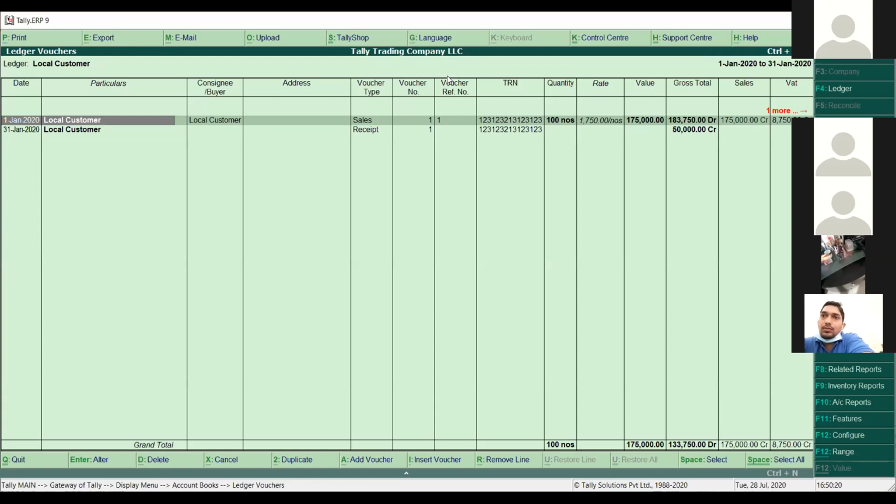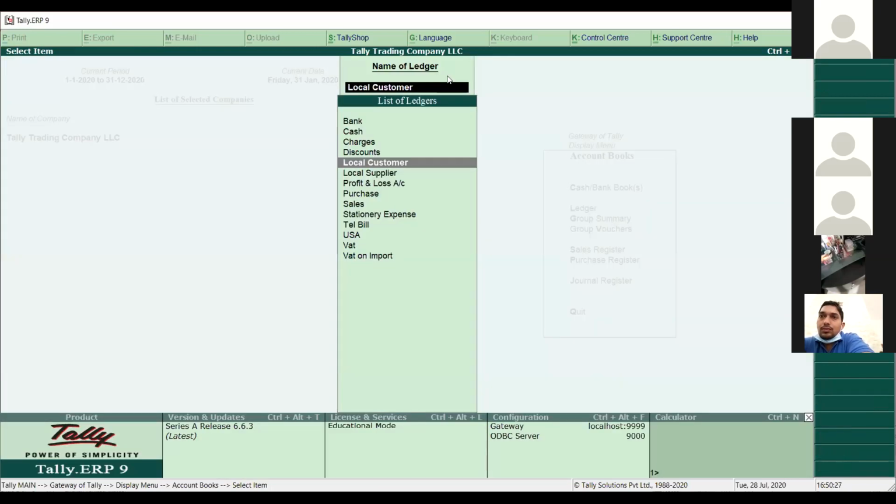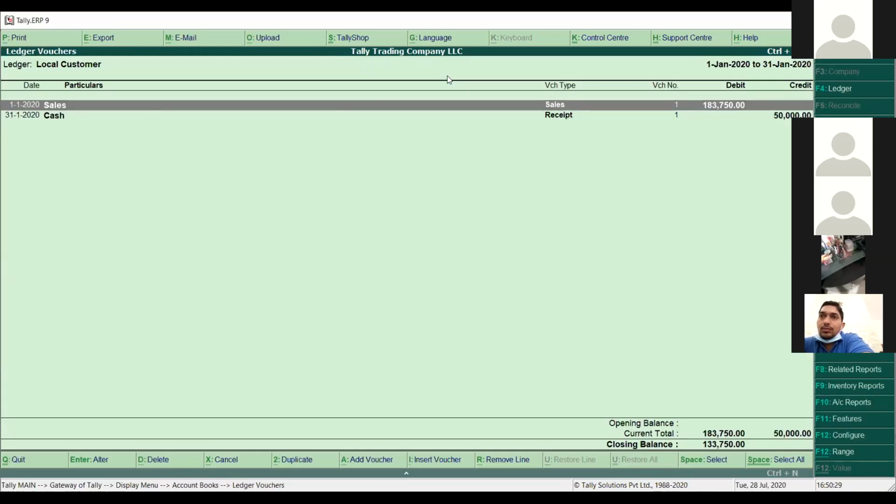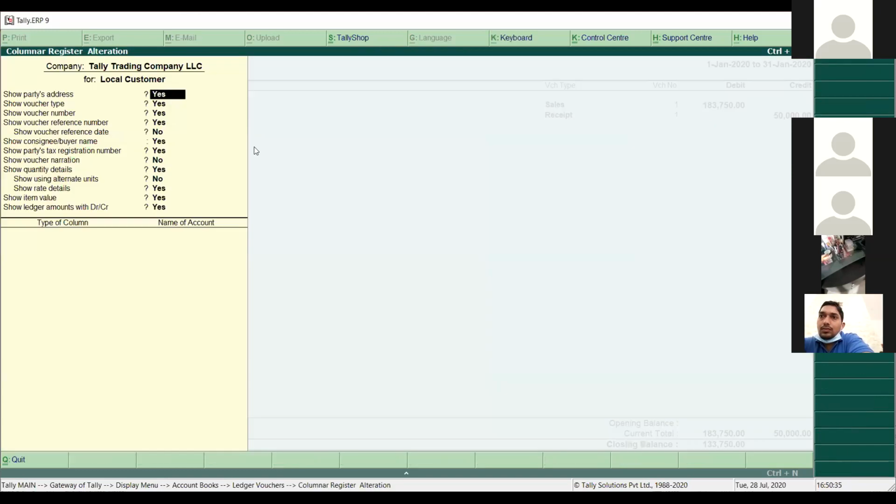You can see this is a detailed report. This is called the Column report in Tally. The TN number is also coming over there, because if you go back to see this local customer report, only a few things are coming here. So if you want to get a detailed report of this particular ledger or particular customer, you have to simply press Alt F8 and you can choose here what column you want to see during the report.